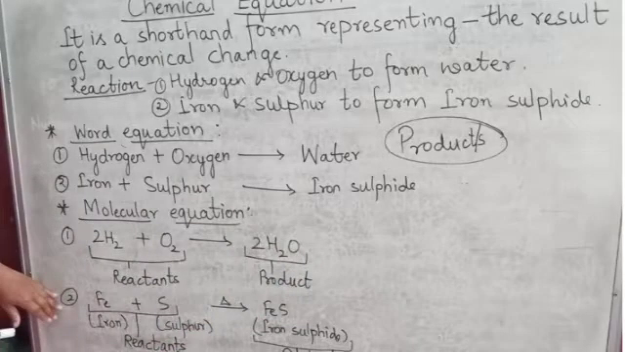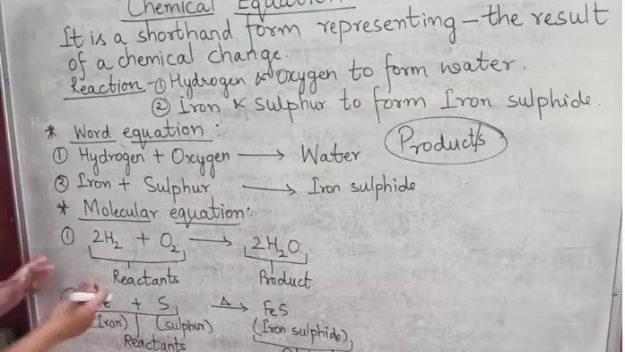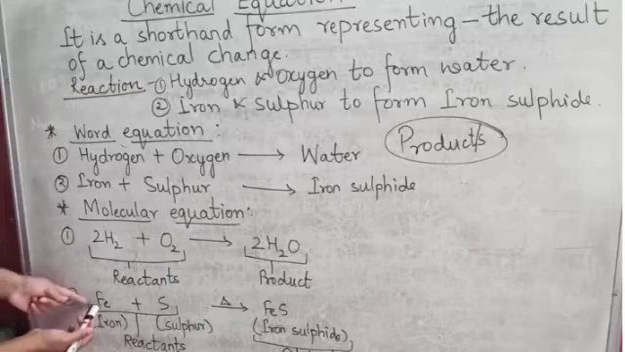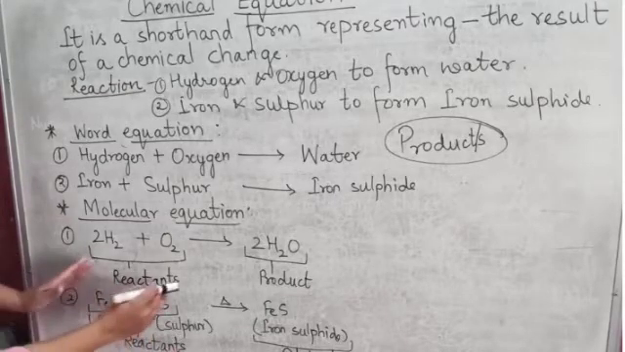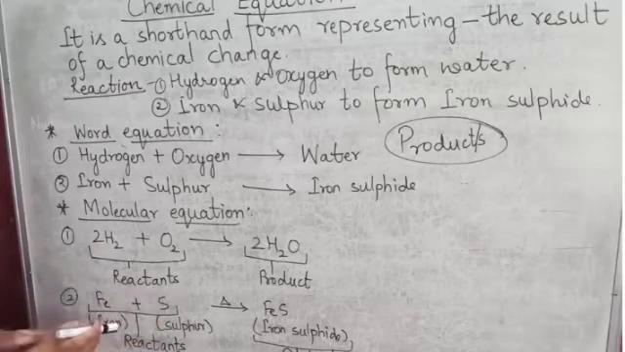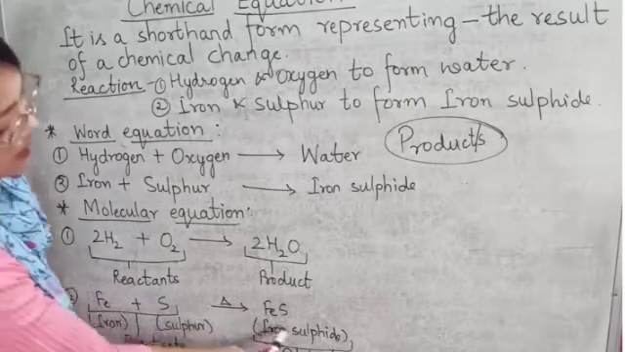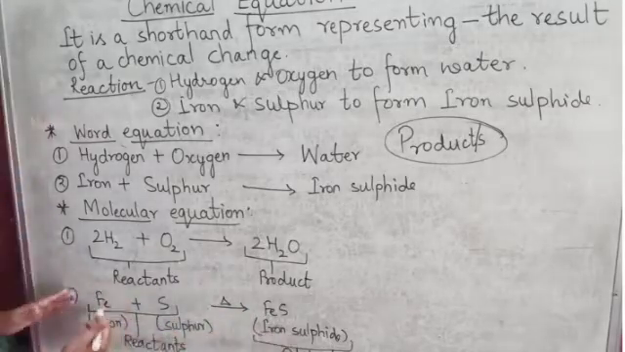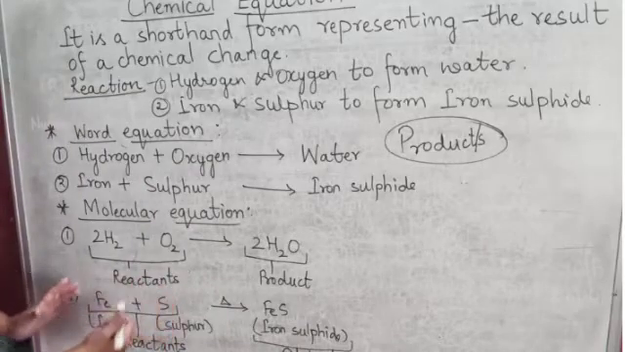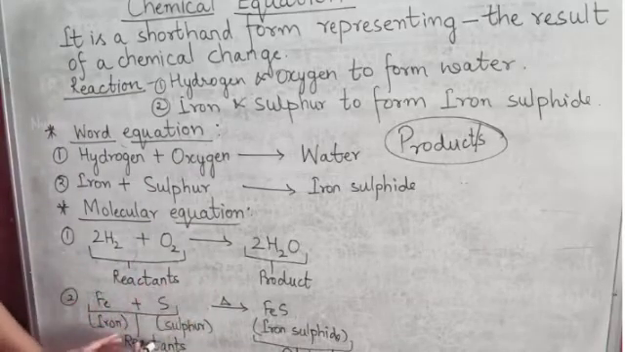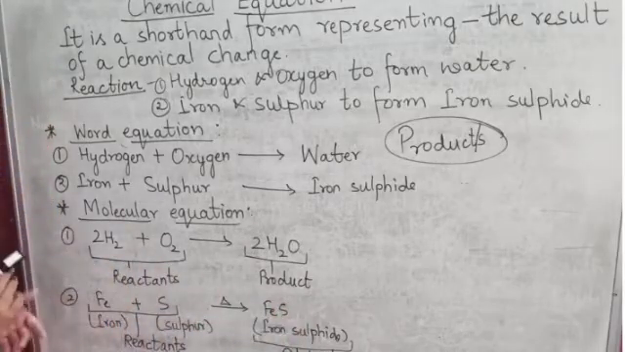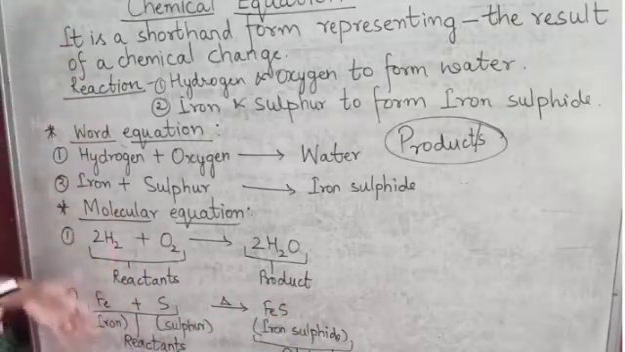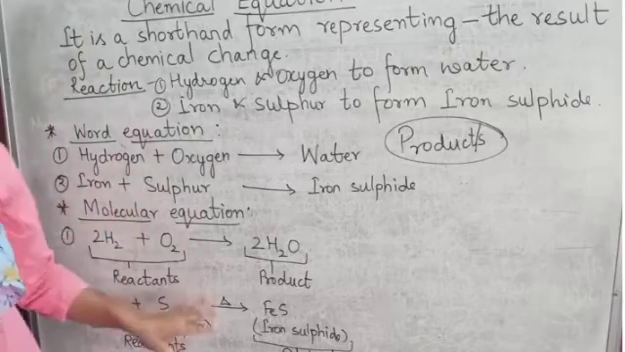Now the second one is the reaction between iron, the symbol is Fe, and sulfur, the symbol is S. The reaction between them gives iron sulfide. So Fe and S, iron and sulfur, are the reactants, and iron sulfide is the product. So this is how chemical equations are written.